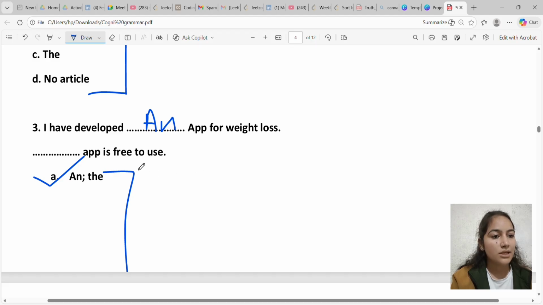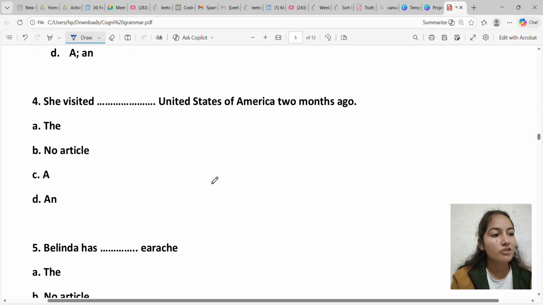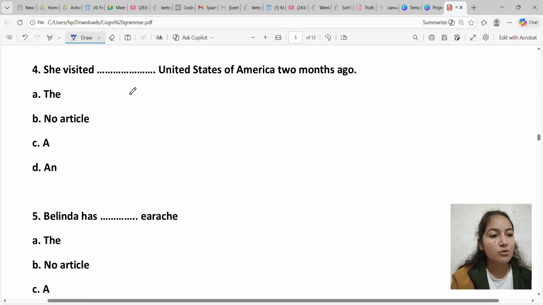The answer will be an itself. Why? Because I have developed an app. When we say app, that's why the answer for this fill in the blank is an. And here we are talking about a specific app used for weight loss. That's why we have to use the in this second blank. Then the correct sentence will be, I have developed an app for weight loss. The app is free to use.